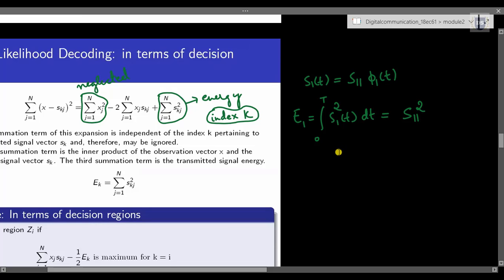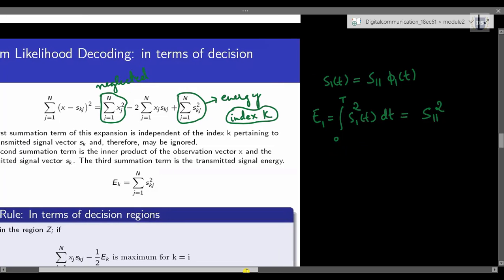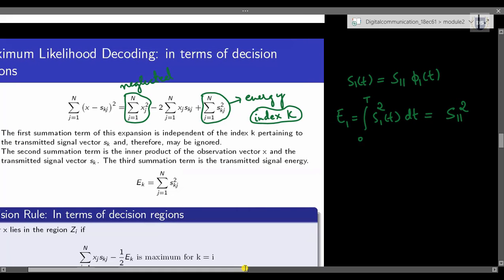So energy related to this coefficient value, that is skj, we can have it as E1 equal to s11 square.